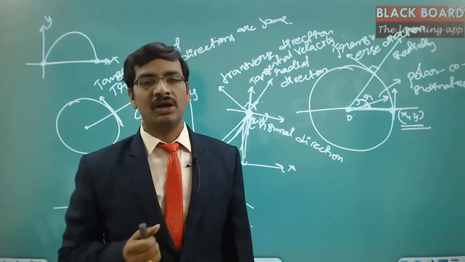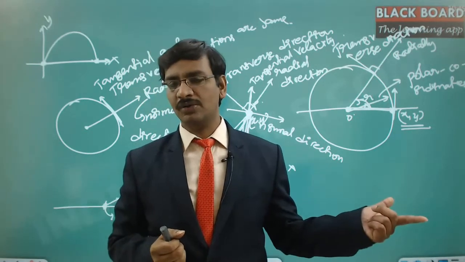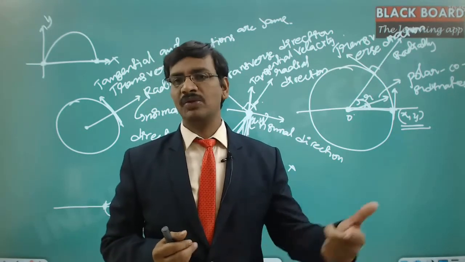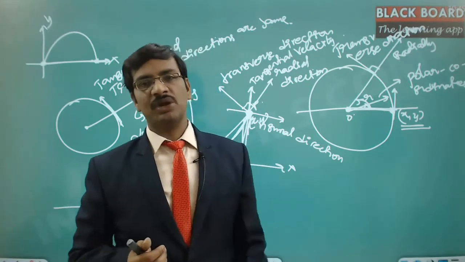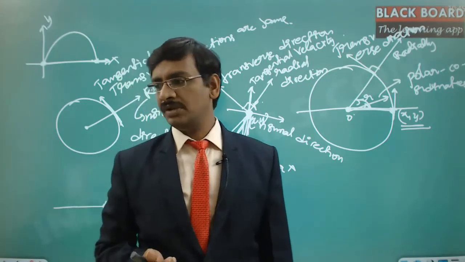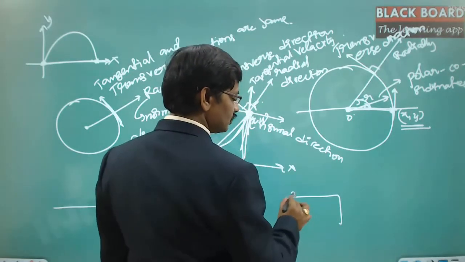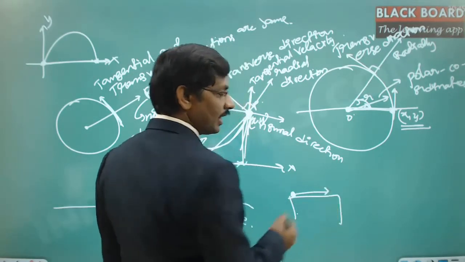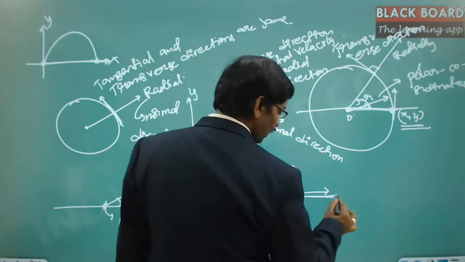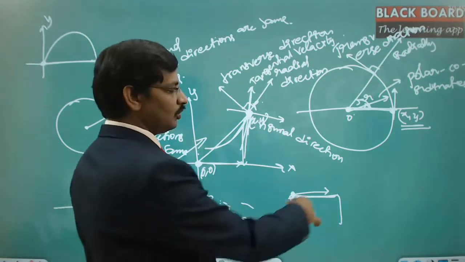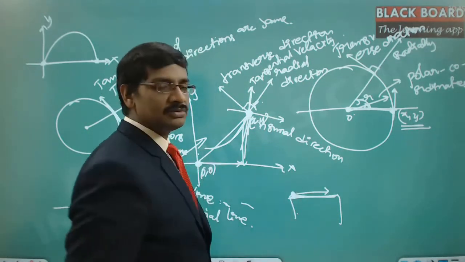So here you are not allowing the particle to go out of control. You are constraining it to move in a particular fashion, and that is what we call constrained motion. Suppose there is a table here, and on this table there is a stone, and I am trying to move it. Now I am constraining this particle to move only on this table. It won't go above the table or come down either.